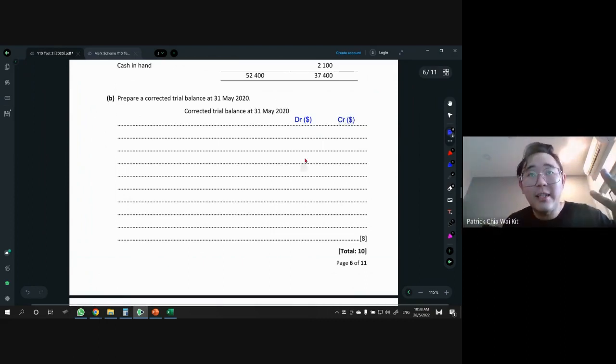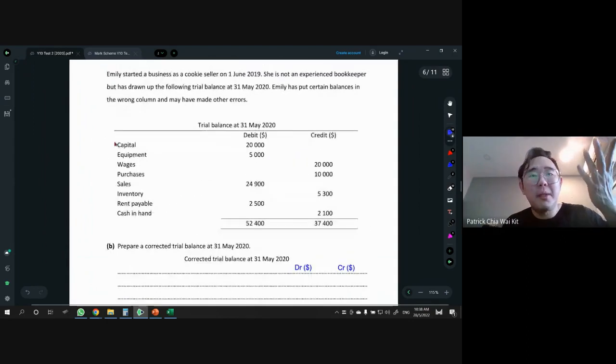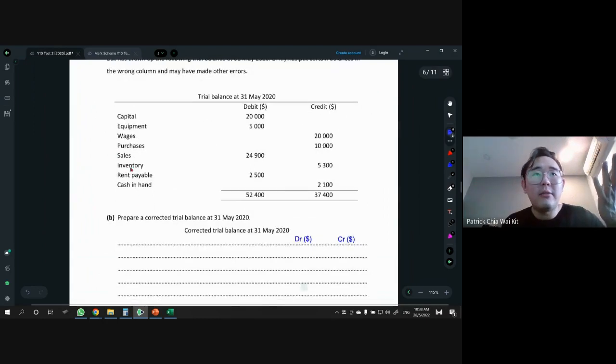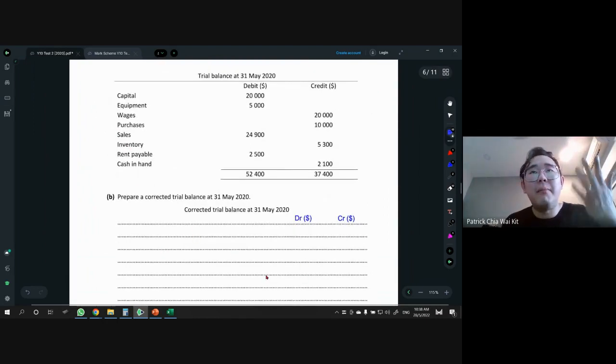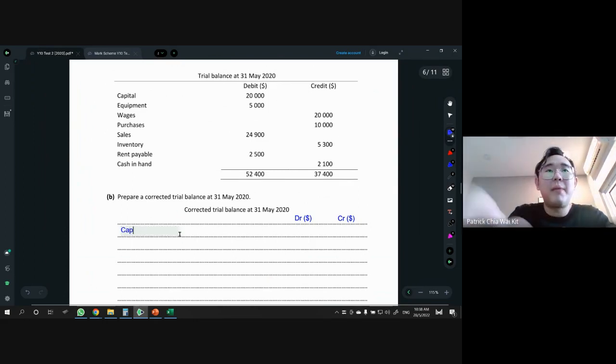It's a list, right? So what you do is just copy back everything, copy all the accounts down. Later we decide whether the amount goes left or right. The list should be the same. First we have capital, and then equipment, and then wages, purchases.